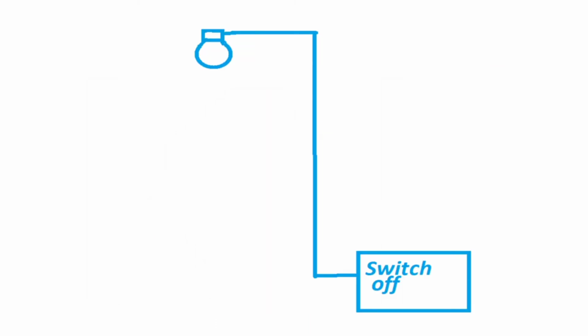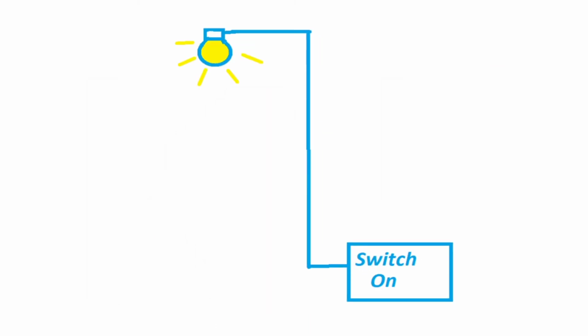If you turn on the switch, what happens? The bulb glows. What connects the switch and the bulb? It's the wire. So there is a connection in there. This connection or the wire can be compared to the neuron, which is the unit of the nervous system.